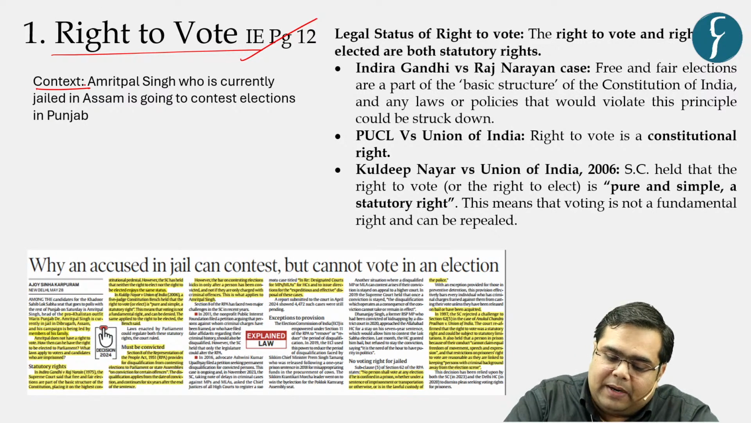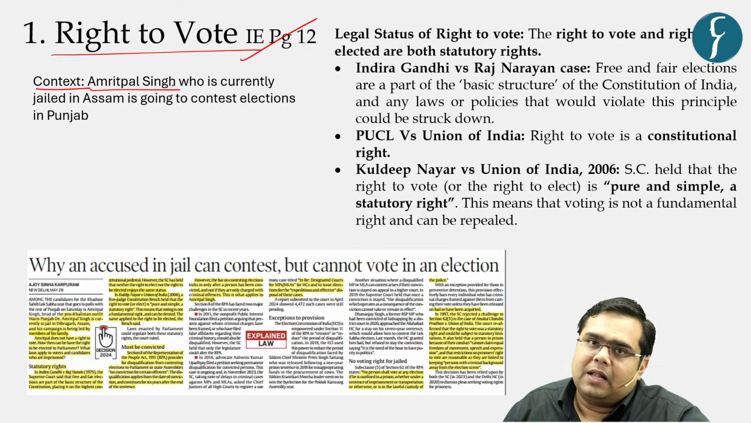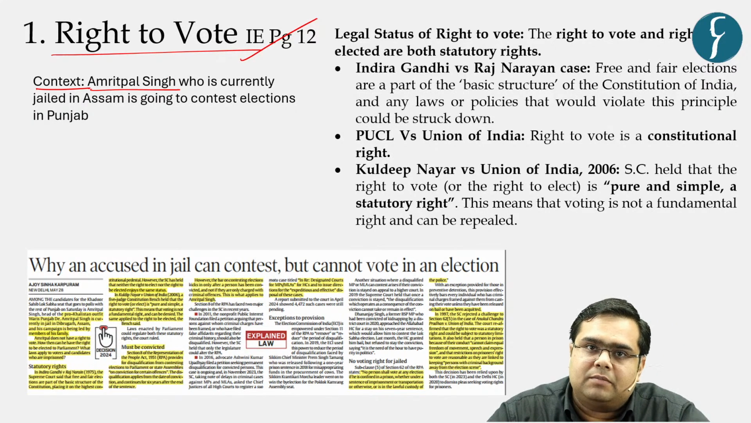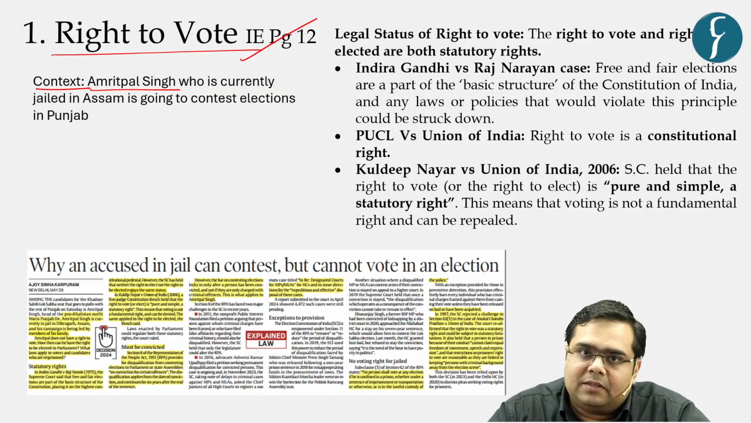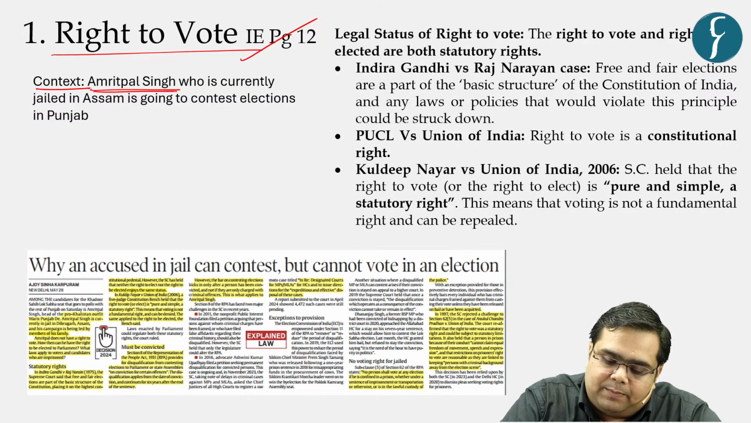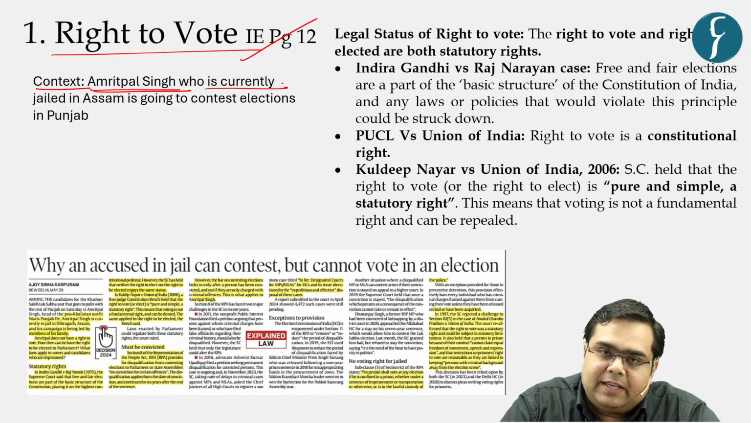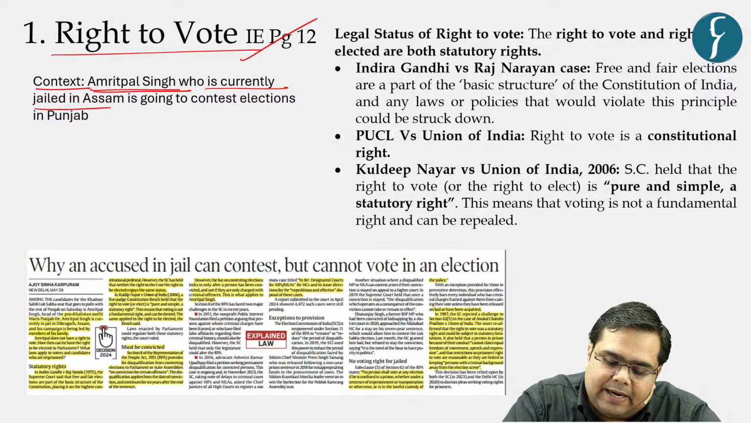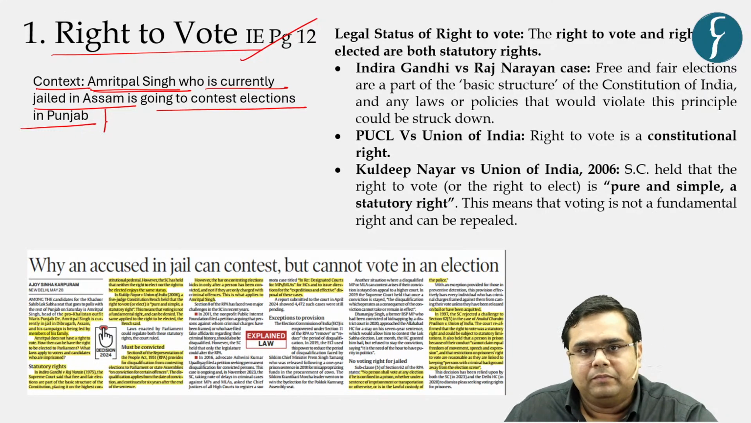A particular person known as Amritpal Singh was in the news a couple of months back when he created a fringe kind of group and started demanding secession from India. Overall, the crux of the story is that he was arrested and sent to jail in Assam. Amritpal Singh is basically a Khalistani sympathizer. Amritpal Singh, who is currently jailed in Assam, is going to contest elections in Punjab.